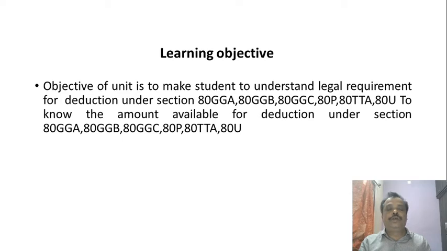The main objective of this unit is to make students understand the legal requirements for deduction under sections 80GGA, 80GGB, 80GGC, 80P, 80TTA and 80U.